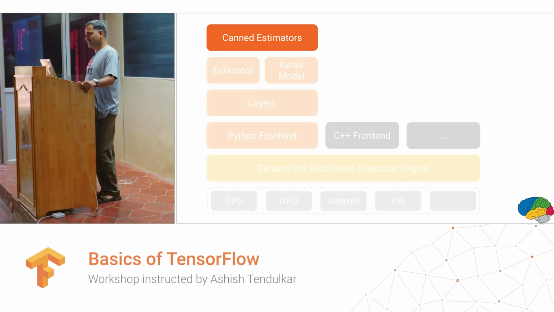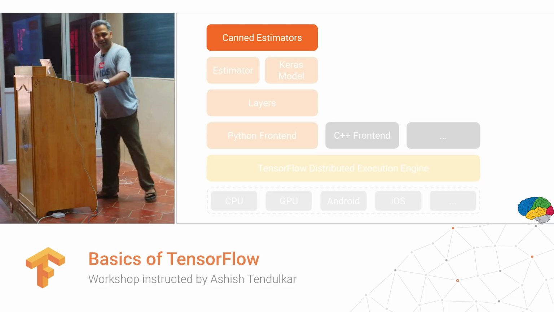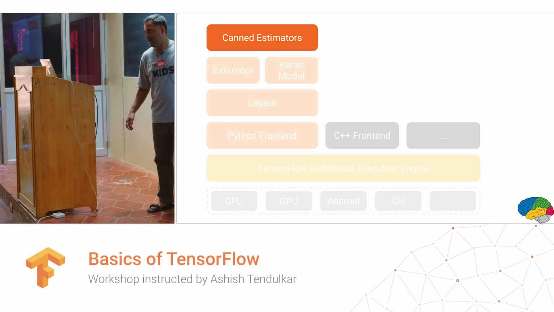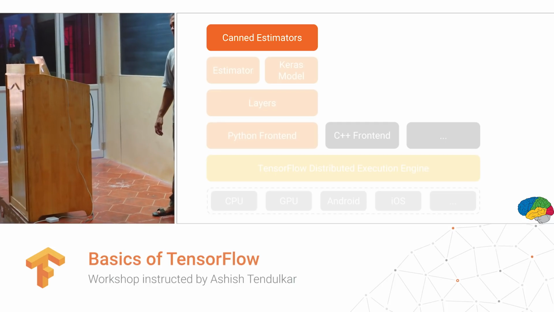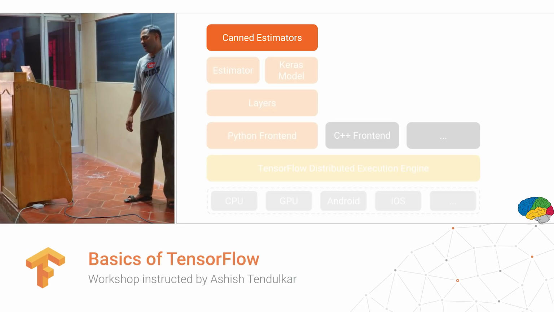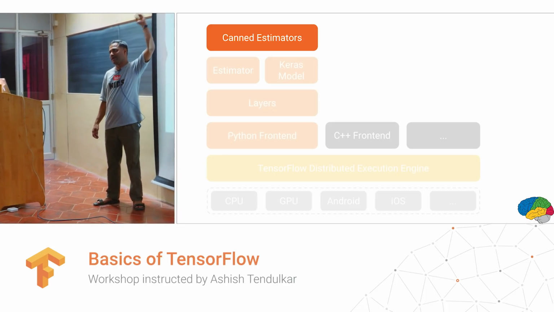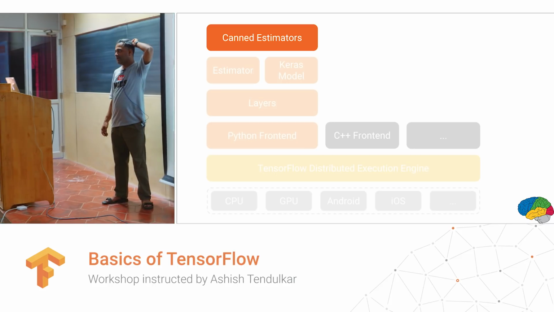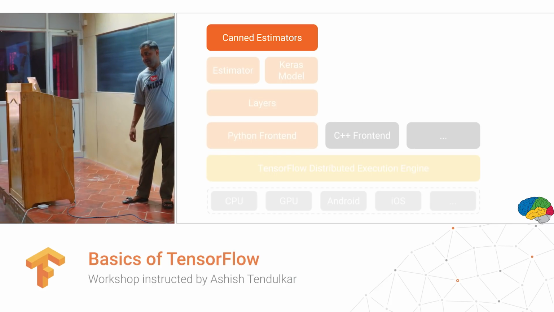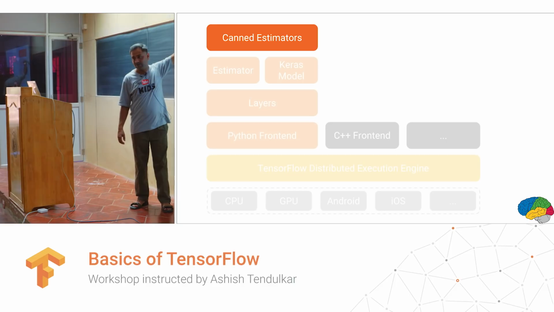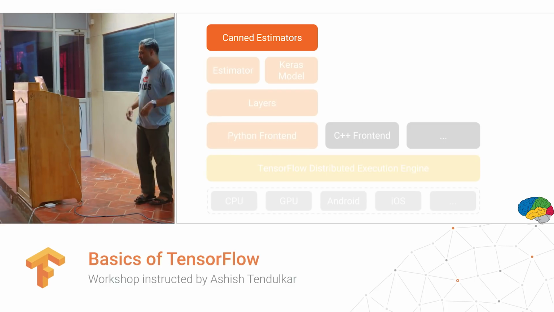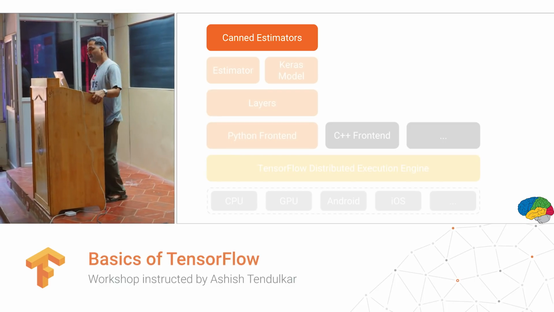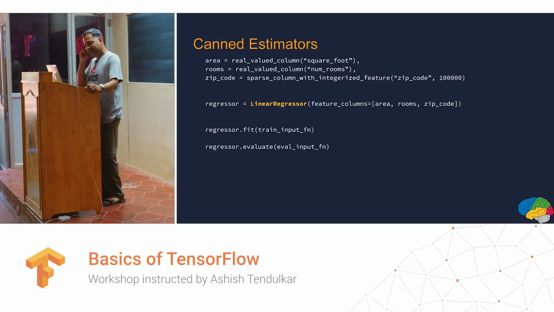I'm going to start in a slightly reverse manner. We looked at the bottom here, now we will go all the way to the top. This is for people who do not know much about TensorFlow and people who just want to use TensorFlow like the scikit-learn API. For the benefit of those people, we will start from here, and then we will go deeper. Then we will go to the Layers API, where you will actually be writing your own machine learning models. The first practical will be pretty straightforward and easy for many of you. So let's look at the canned estimator.